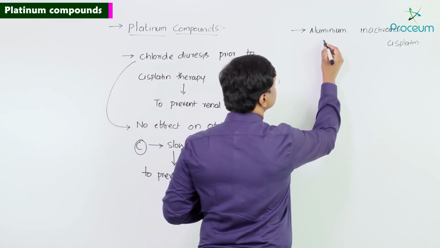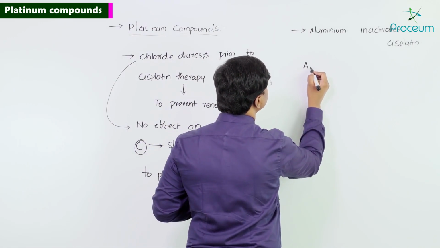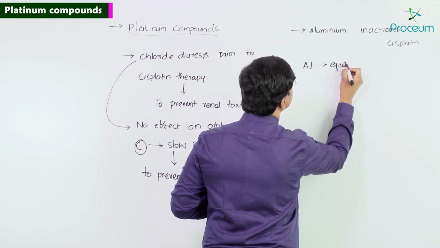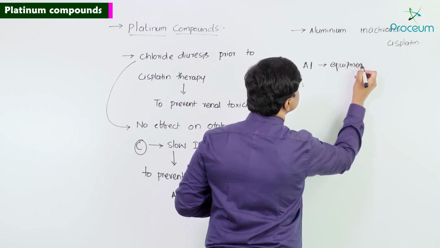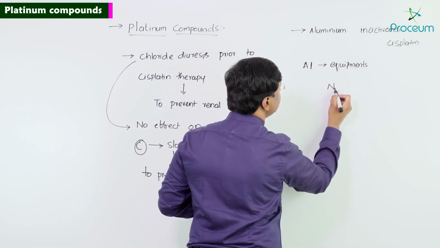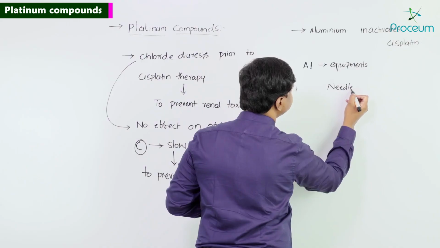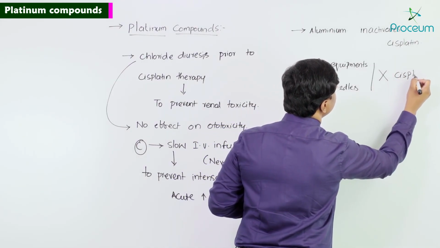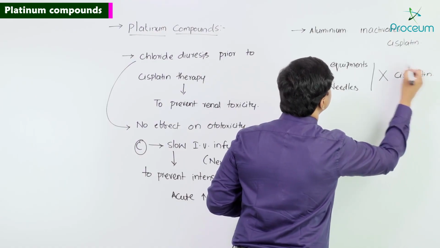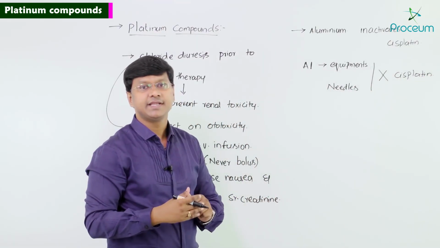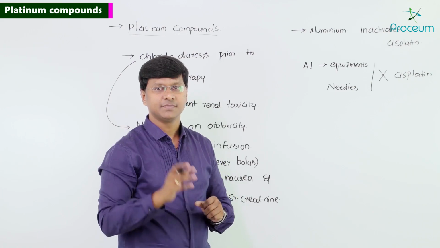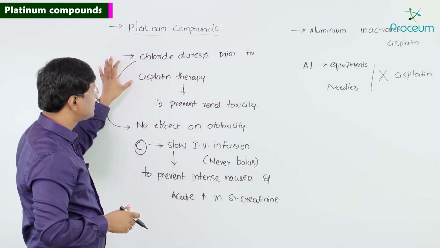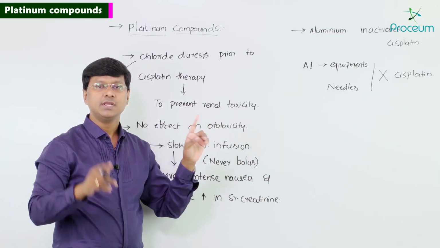So remember a point here: aluminium containing equipments as well as aluminium containing needles should not be used along with cisplatin. What is the reason? The reason is that aluminium inactivates the cisplatin. Now, we have discussed that cisplatin is associated with nephrotoxicity.